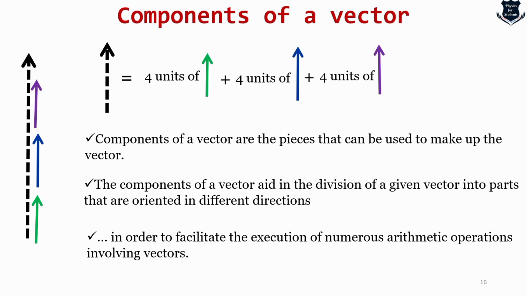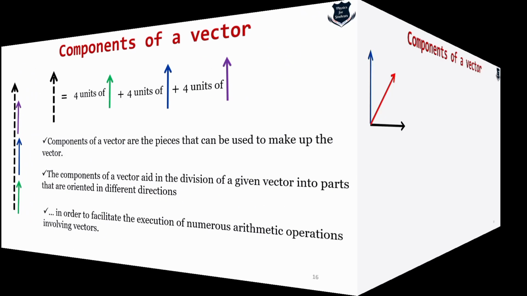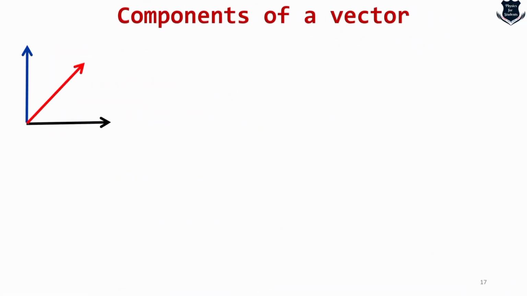Now what will happen if the coordinate system of this vector suddenly changes? I mean to say the coordinates change. Okay, let us see this. We have a blue vector in the y direction, a red vector in this direction, and in the x direction we have the black vector. So we're trying to measure this vector.